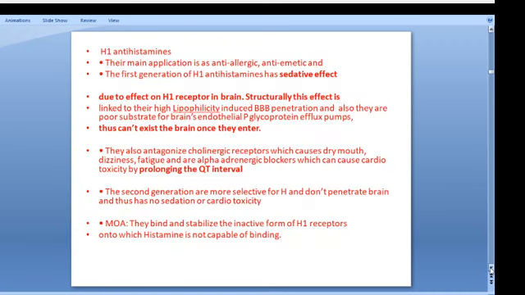Now we can go to the H1 antihistamines. Histamine receptors are mainly classified into H1, H2, H3 and H4. Before going into the receptors, you should know the difference between H1, H2, H3 and H4. For your understanding, the H1 receptor mainly deals with secretions which lead to allergic reactions.